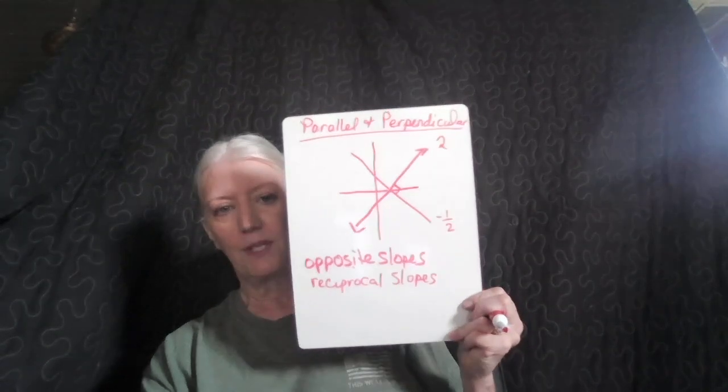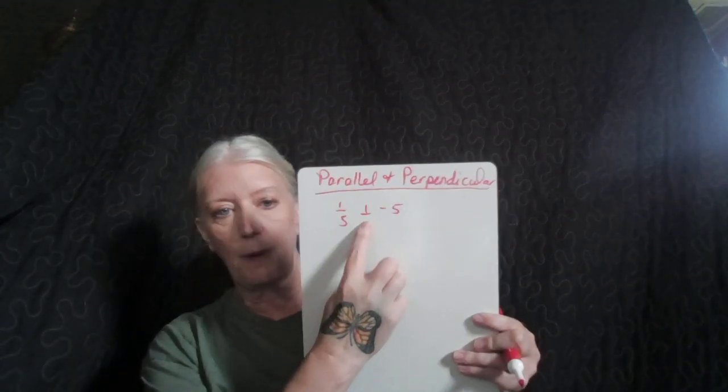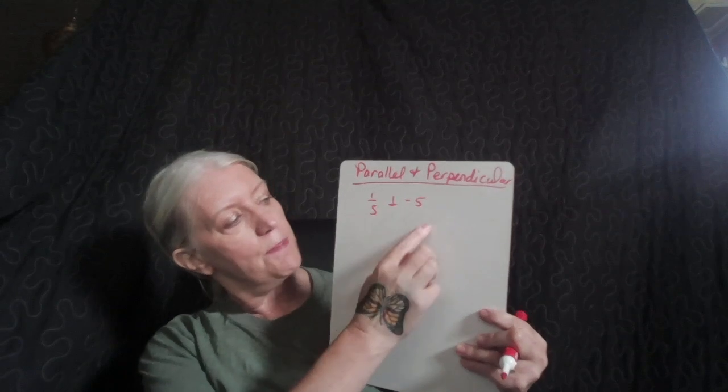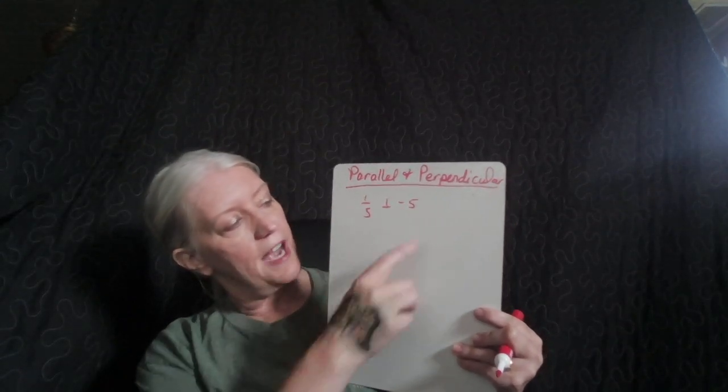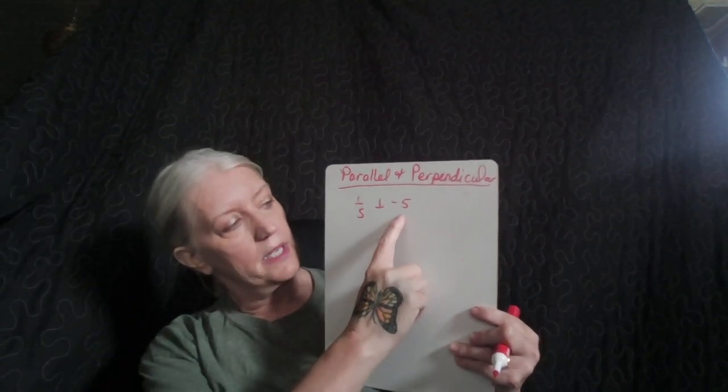Let's say I have this slope here and this slope going up is a +2. Then this slope going down will have to be a -1/2. Those are opposites and reciprocals. Another pair, I'll show you why in a minute. If I had a slope of 1/5, perpendicular would be -5. And this is a little symbol we use for perpendicular. Just make sure the signs are opposite, and then 1/5 flips over to 5/1. We don't need the over 1, that's invisible, but it's still there.